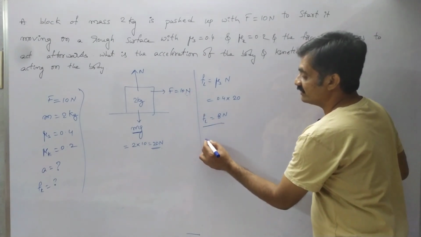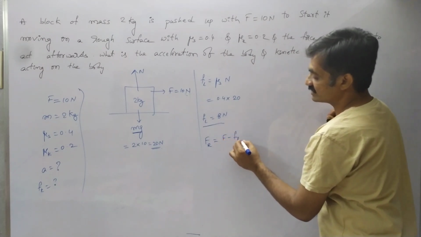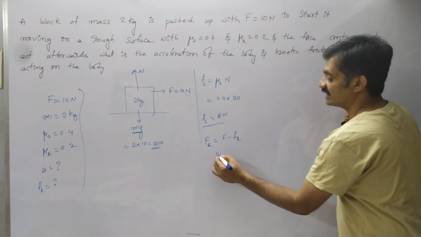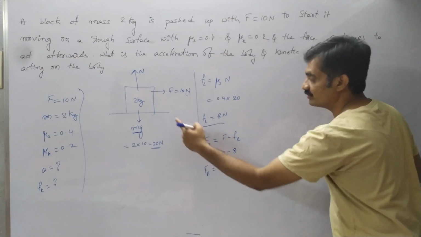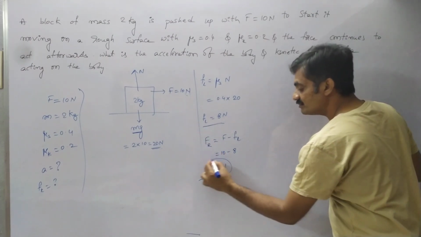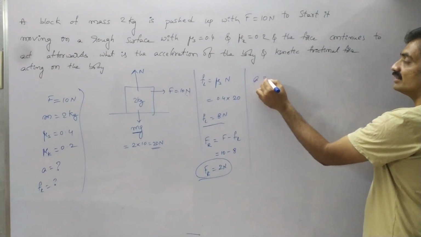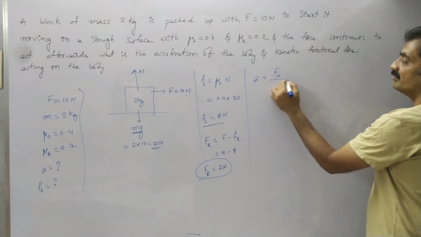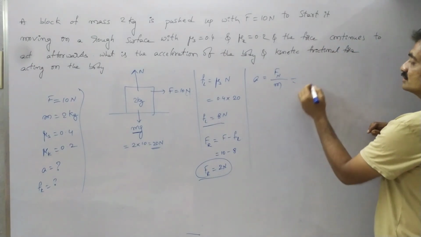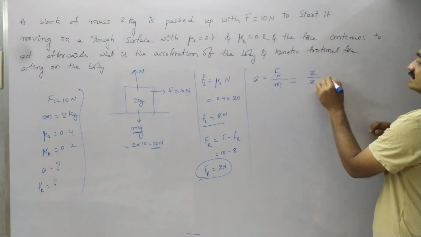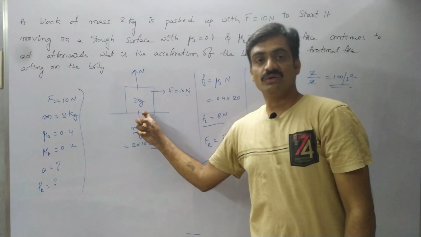So based on that, the resultant force acting on the block is equal to applied force minus frictional force. Whereas applied force is 10 Newton and frictional force acting on the block is 8 Newton. So here the resultant force acting on the block is 2 Newton. So based on this force itself, the block moves in the forward direction. Whereas acceleration of the block is equal to resultant force by mass of the block. Mass of the block is 2 kg and resultant force is 2. So here we get 2 by 2 is equal to 1 meter per second square. So this is the acceleration acting on the block.